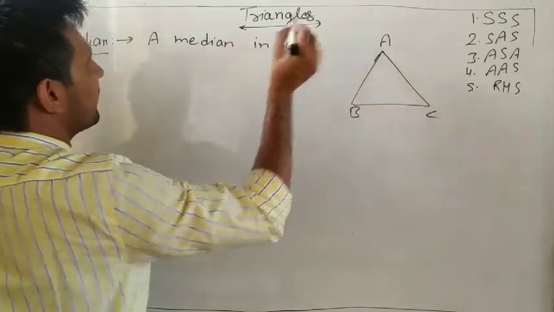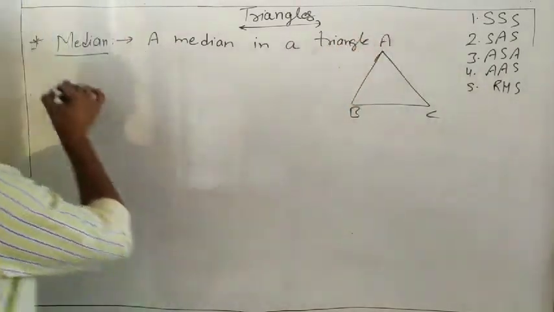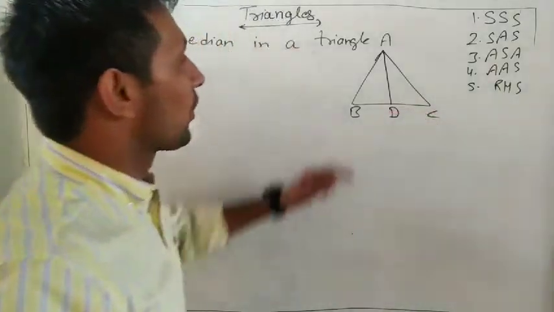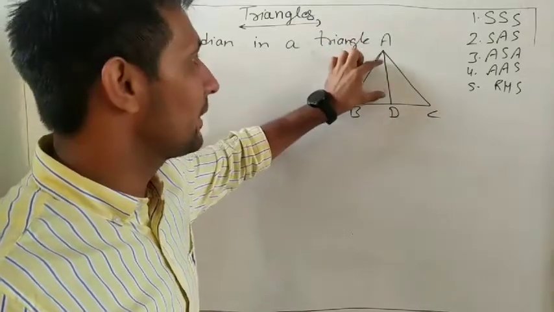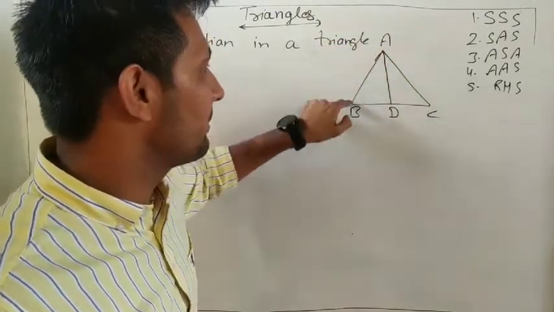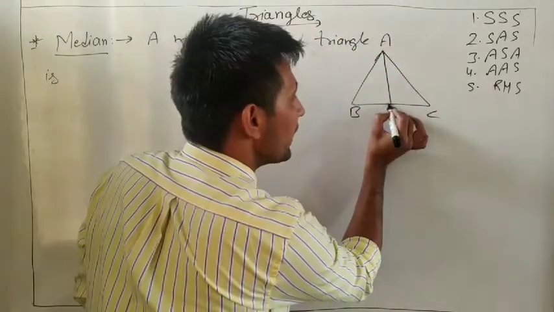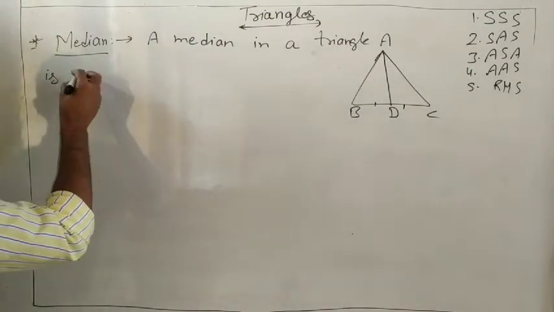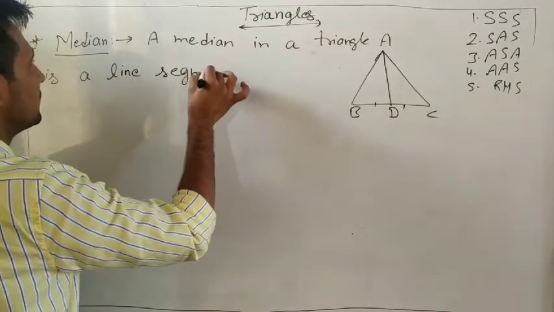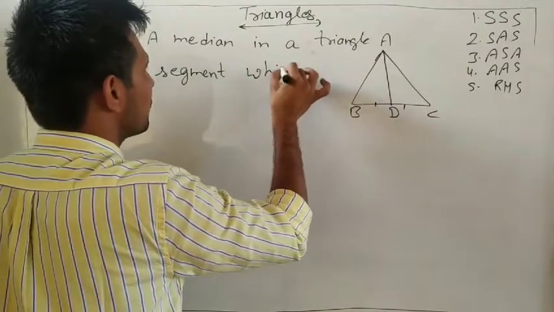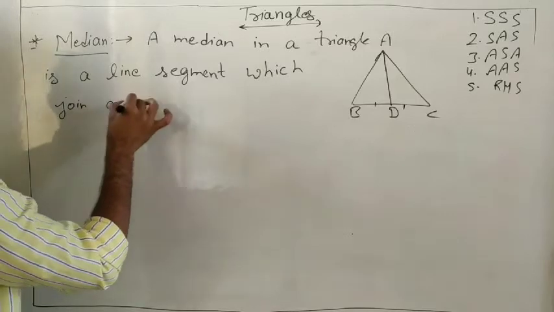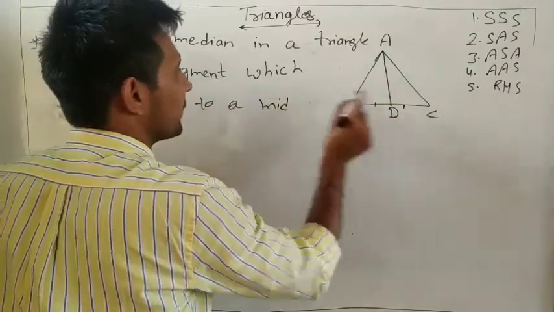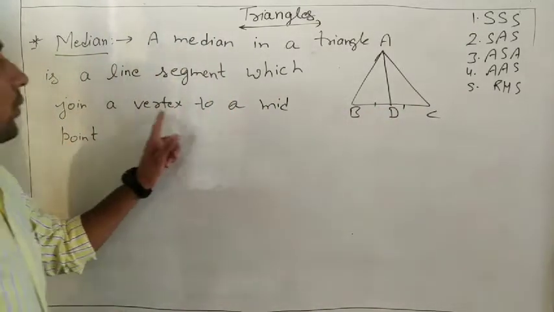A median in a triangle is a line segment which joins a vertex to the midpoint of the opposite side. A, B, C are the vertices. A median joins a vertex to the midpoint of the opposite side.